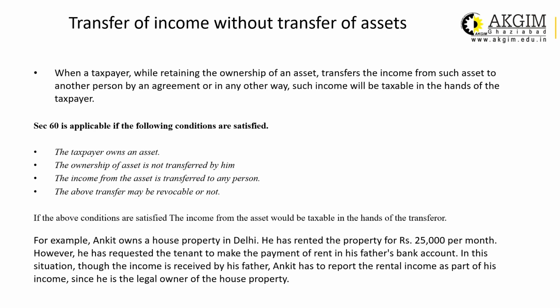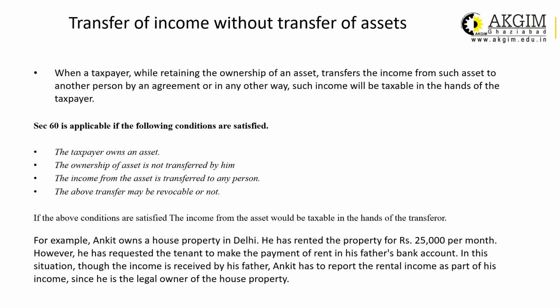That means he diverted the income. In this situation, although he is not receiving the income, his father is receiving the income, but still Ankit is liable to pay tax on 25,000, and this 25,000 rupees per month, that means total 3 lakh rupees per annum. This rental income on the let out property will be included in the gross total income as income from house property in Ankit's computation.